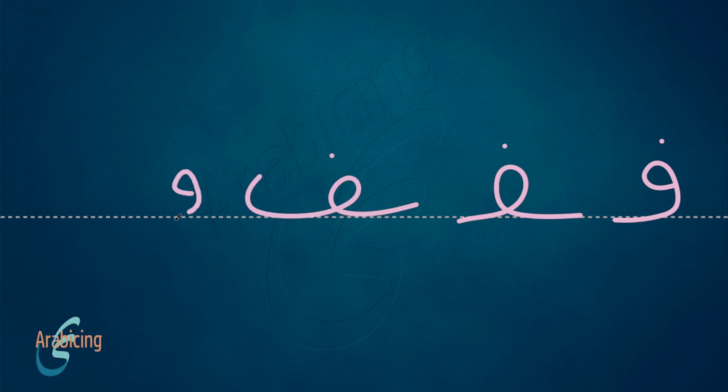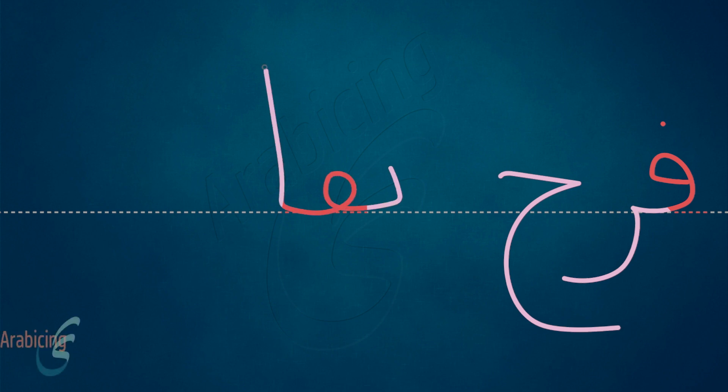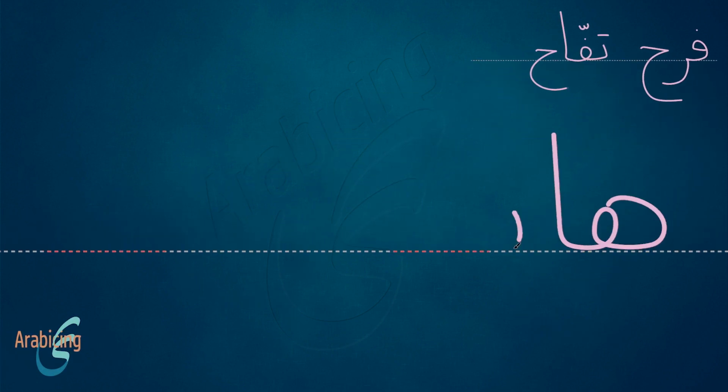Now, how to write the letter Fa? This is the letter in the first place, and in the middle place, and in the last place cursive, and in the last place separate. And this is the letter within words. Farah, tufaha, hatif, suf.